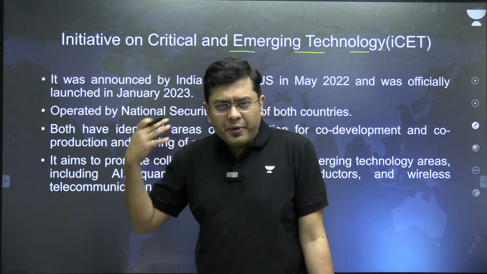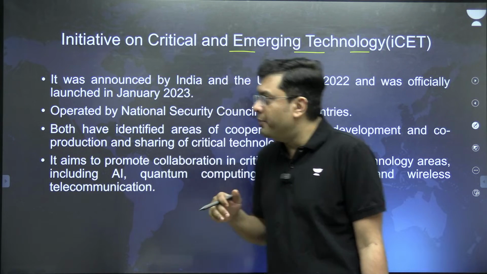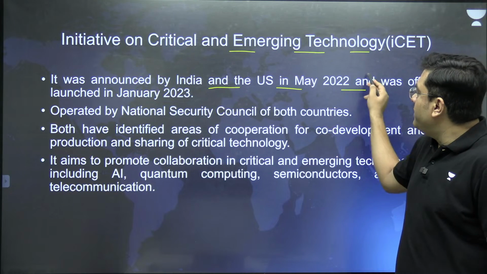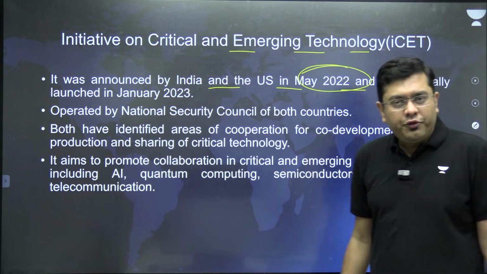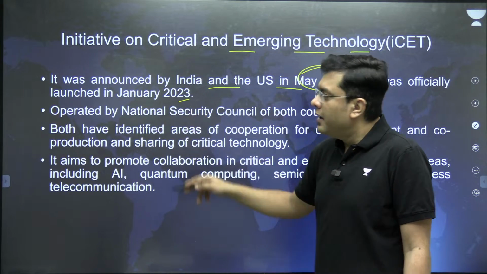ICET is operationally run by the National Security Advisor offices in both countries. It was announced by India and the US in May 2022 and officially launched in January 2023.